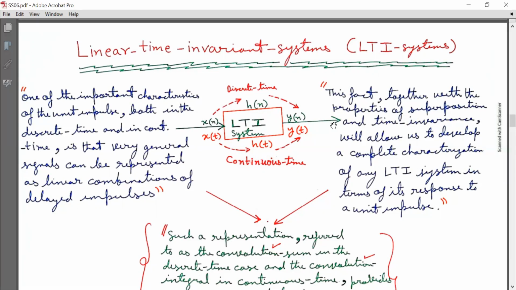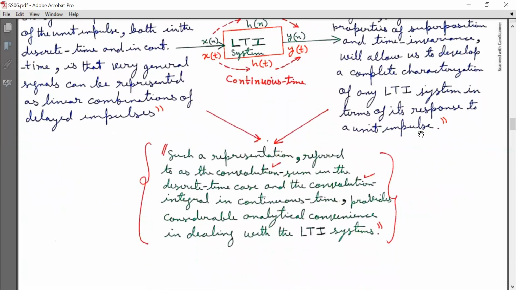This fact, together with properties of superposition and time invariance, will allow us to develop a complete characterization of any LTI system in terms of its response to a unit impulse. Therefore, such a representation, referred to as convolution sum in the discrete time case and the convolution integral in continuous time, provides considerable analytical convenience in dealing with the LTI systems.